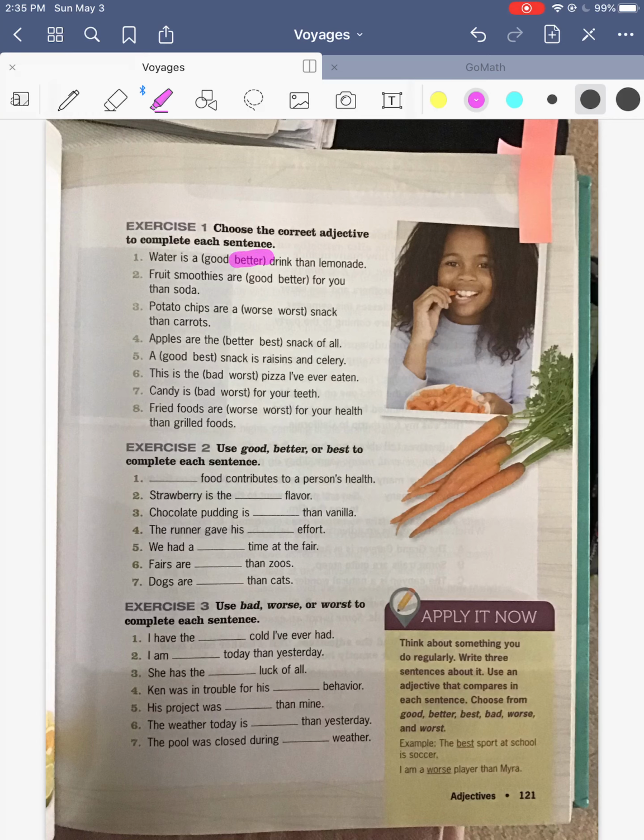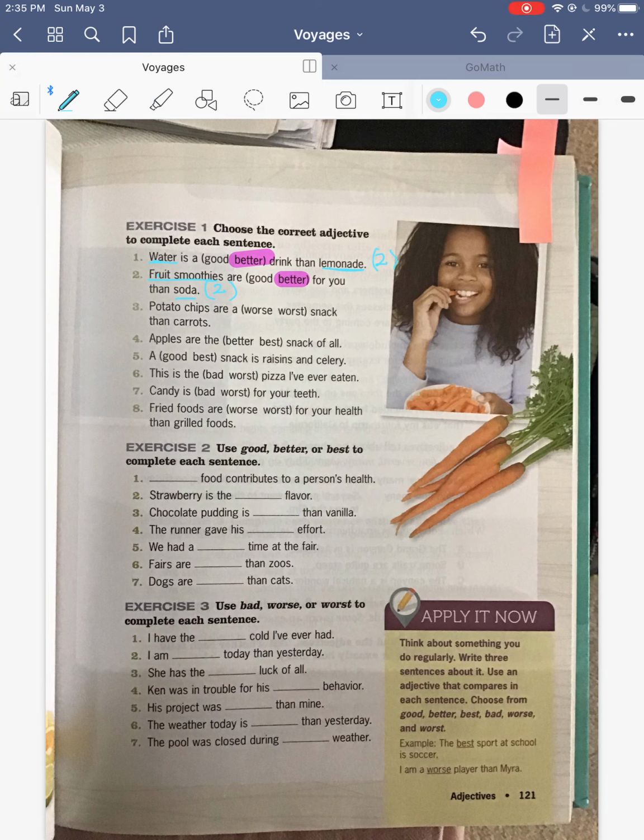The right one is better. Fruit smoothies are good for you than soda, or fruit smoothies are better for you than soda. You're going to say better because we're comparing fruit smoothies to soda, so that's two things. And then in number 1, we're comparing water and lemonade, so that's two things.